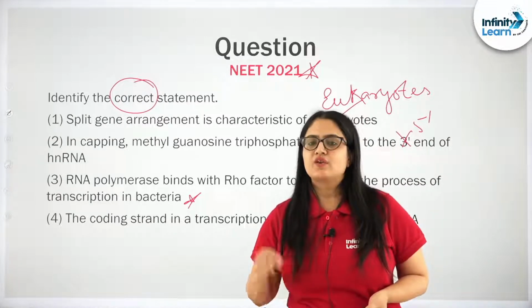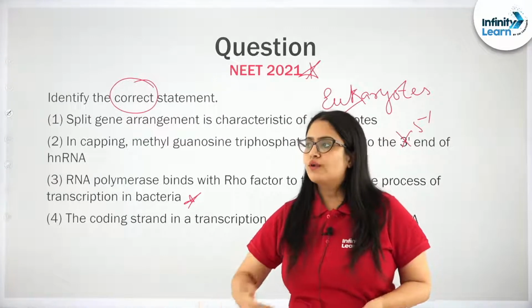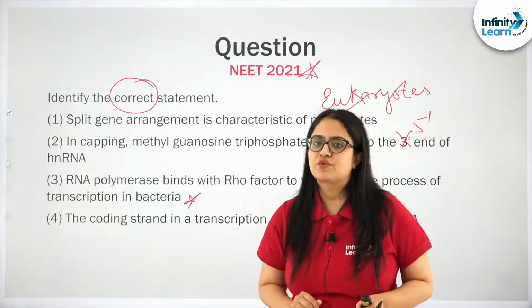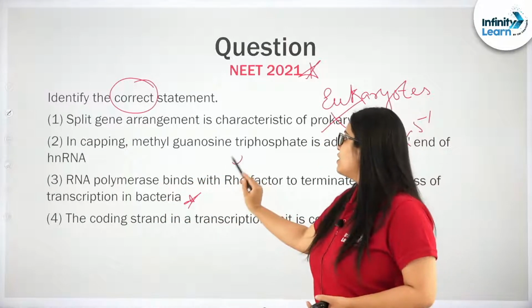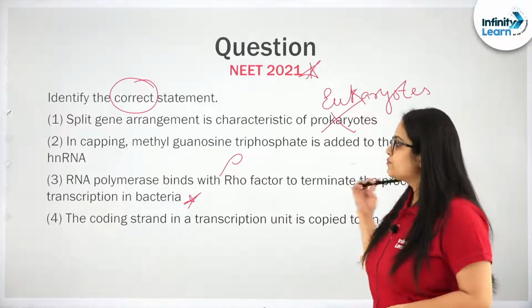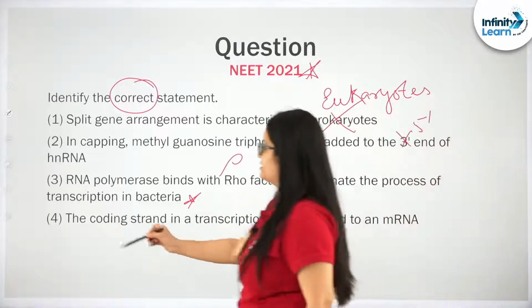With the help of sigma factor, RNA polymerase can initiate the transcription process in prokaryotes, and with the help of Rho factor, it can terminate or stop the transcription process in prokaryotes, for example bacteria. So, this one is right.